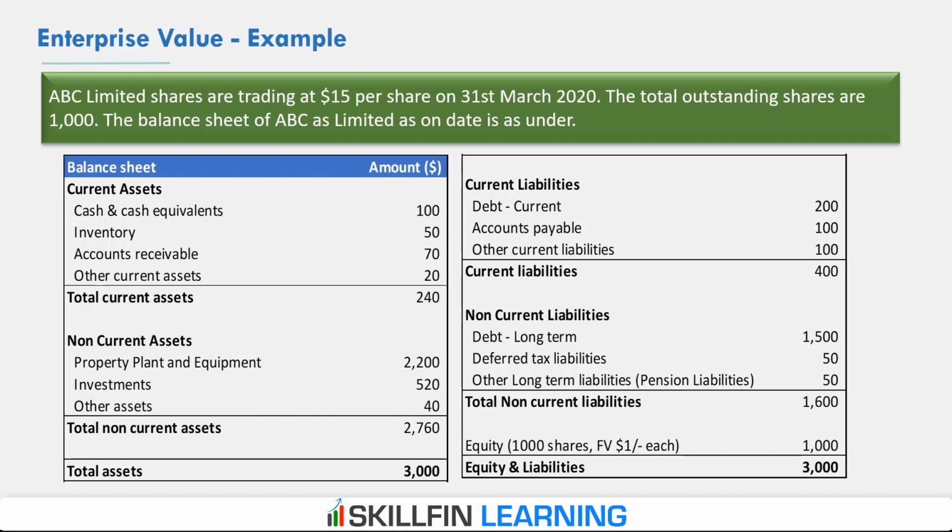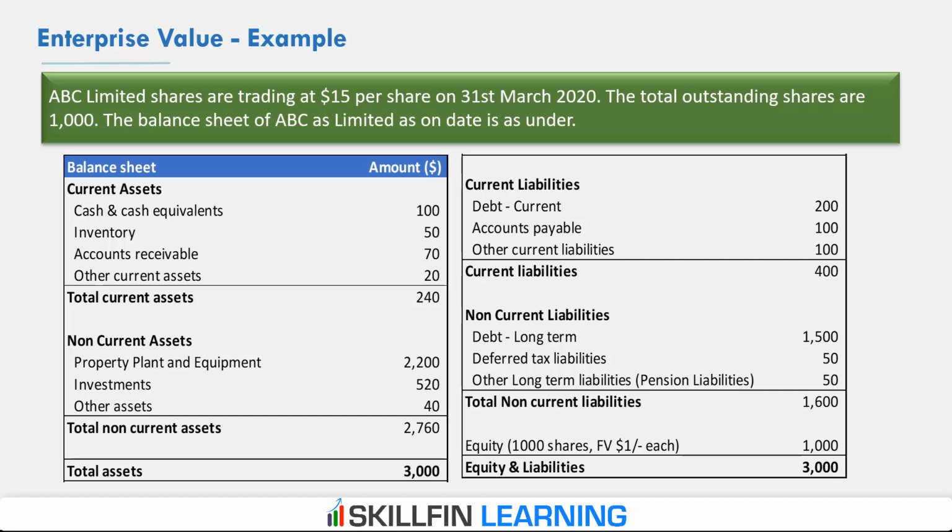On the liability side, we have current debt, accounts payable, other current liabilities. Then under non-current liabilities, we have debt, deferred tax liabilities, other long-term liabilities, which are mainly pension liabilities of 50, and then equity shares or equity investment of 1,000. So we are required to calculate the enterprise value of ABC Limited.